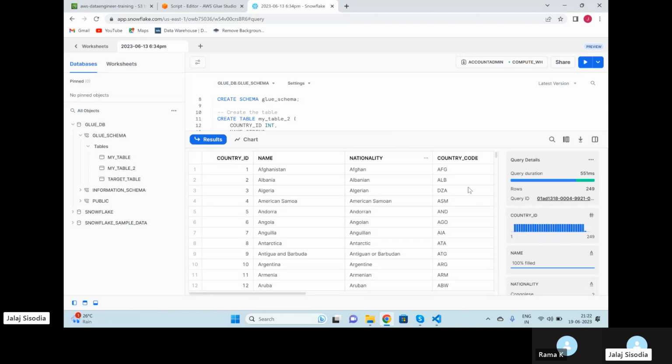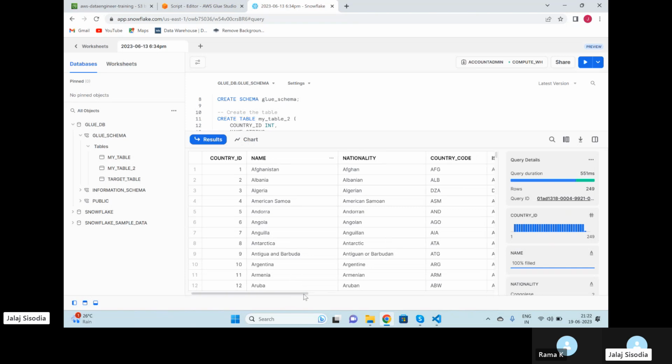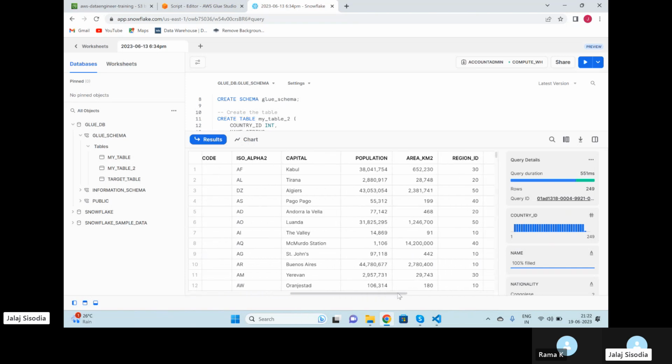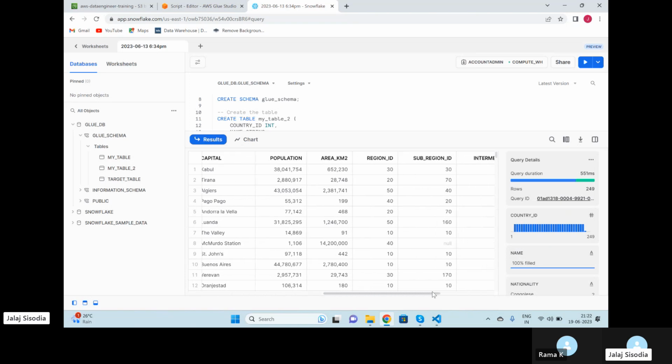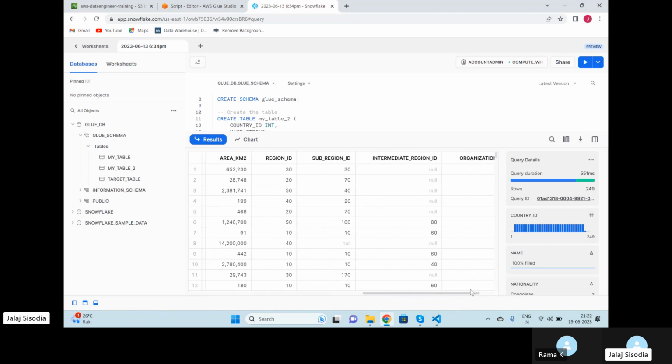Just create table, create database, and upload the file directly here. No need to write any SQL statement or create DDL statement. So you no need to write that. Automatically, it will detect the perfect schema for you.